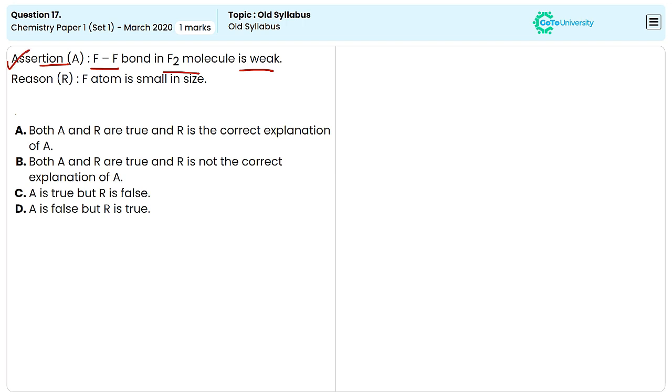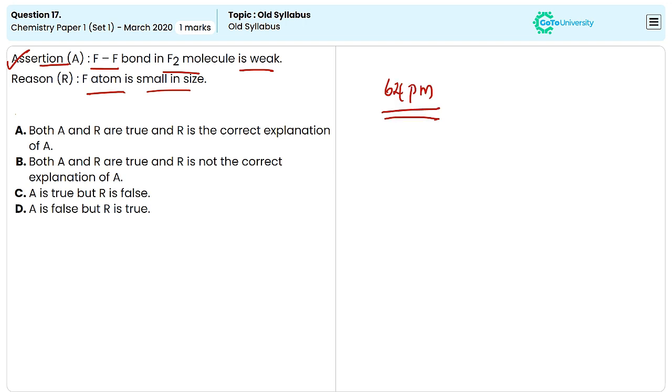In the second statement, it is given that the fluorine atom is small in size. This is also correct because fluorine has a small atomic radius compared to many other elements. The atomic radius of fluorine is approximately 64 picometers.